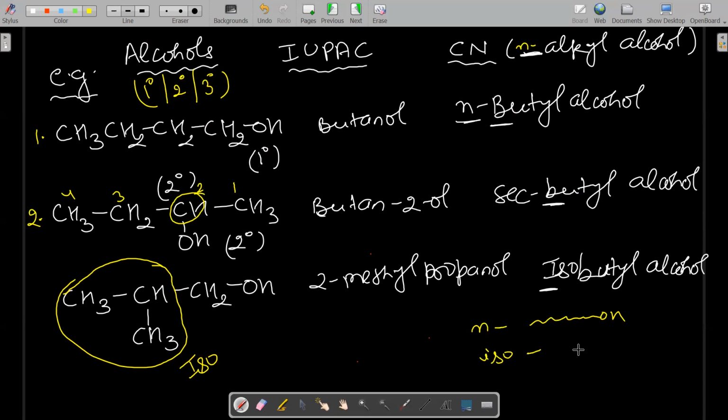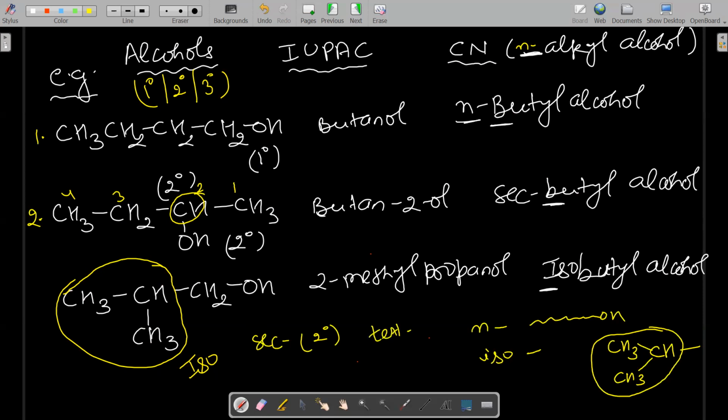What do you mean by iso? If there is an arrangement with CH3 and CH, and the CH is attached to a 2-methyl group, that is called iso. The third type is called sec. Sec means where it is a secondary carbon.